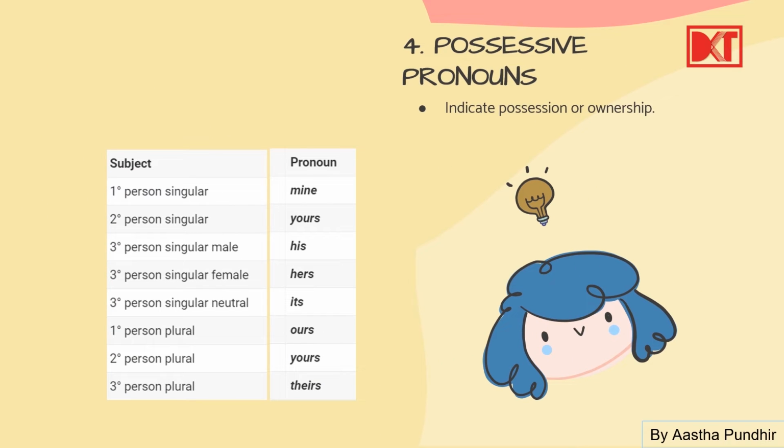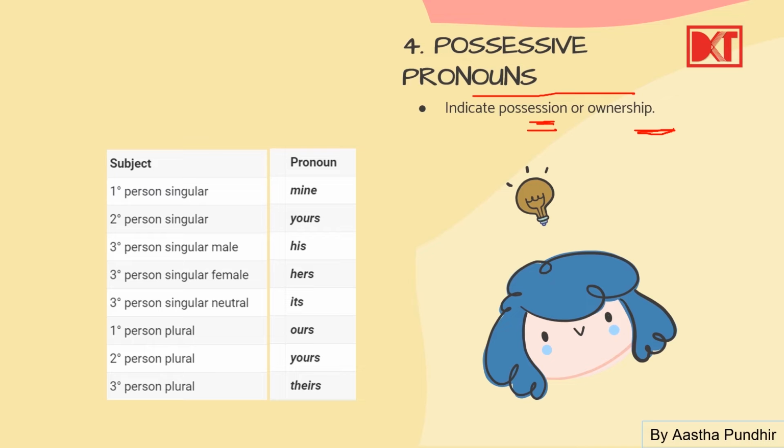Okay, now we have the next category of pronouns, which is possessive pronouns. This is pretty easy to understand because what they do is they indicate possession or ownership. Possessive pronoun है, आपको नाम से याद ही रहेगा. Possessive है, it comes from the noun possession. They indicate any sort of ownership या possession. And यहाँ पे पूरी categorization I have given.